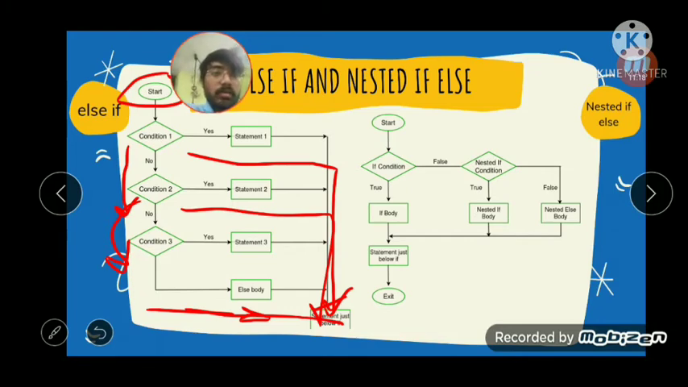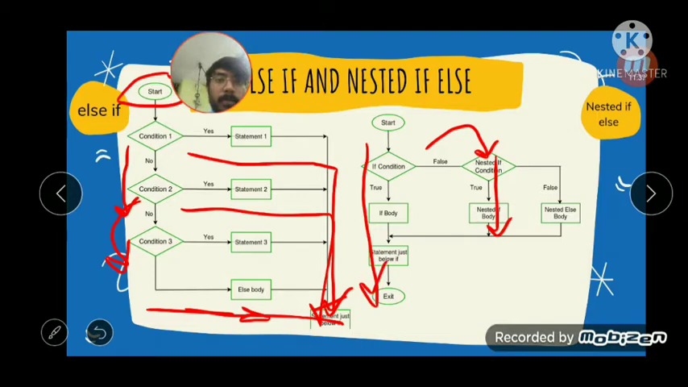But in the nested if else, the if condition is within another if. So if the first is true, then and only then it will go into the nest, meaning into the bracket, and check whether it's true or not. If it's not true, then it will directly go to the exit. This is called nested if else.